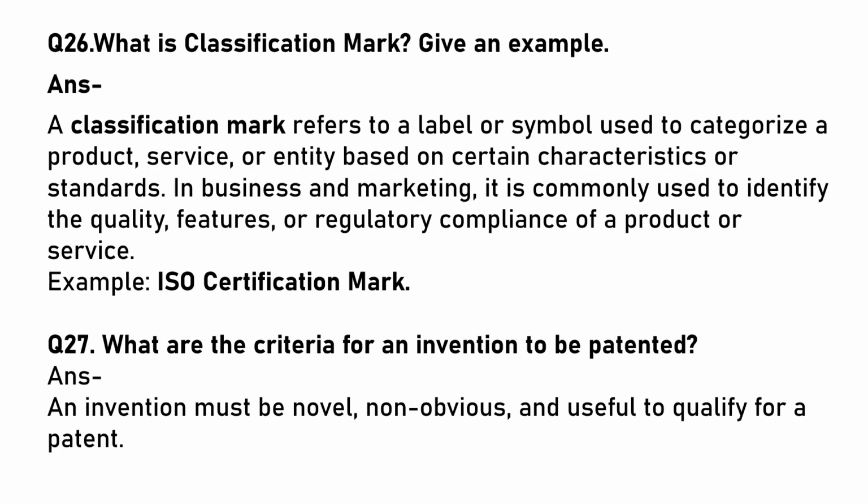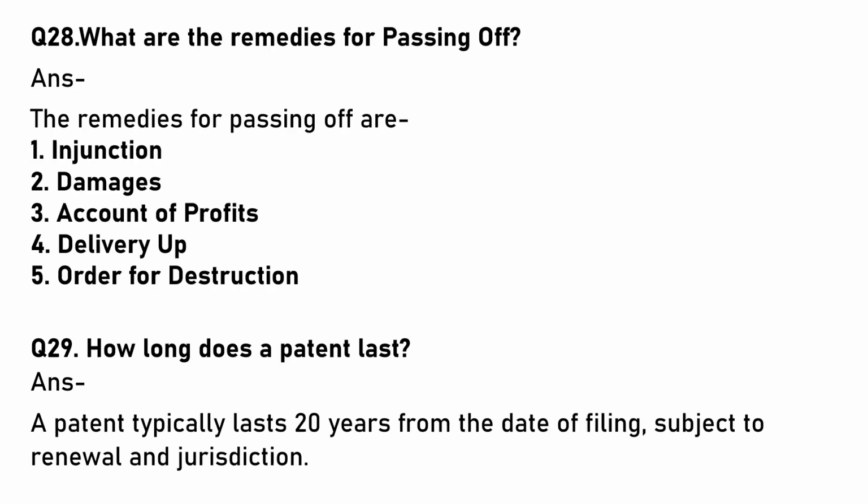Example, ISO certification mark. What are the criteria for an invention to be patented? An invention must be novel, non-obvious and useful to qualify for a patent. What are the remedies for passing off? Injunction, damages, accounts of profit, delivery up and order for destruction are the remedies for passing off.